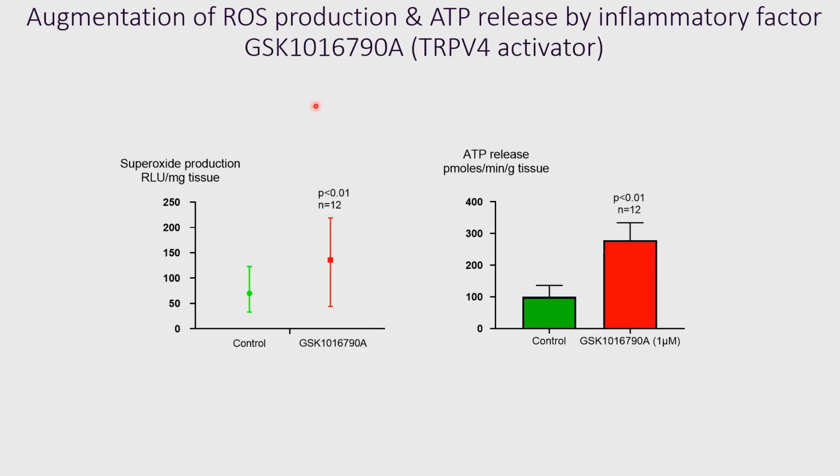Then we tested another important inflammatory factor, which is also a TRPV4 activator, GSK compound. You can see here the superoxide production is enhanced by GSK compound. And again, the same intervention stimulated or augmented ATP release in the same tissue.